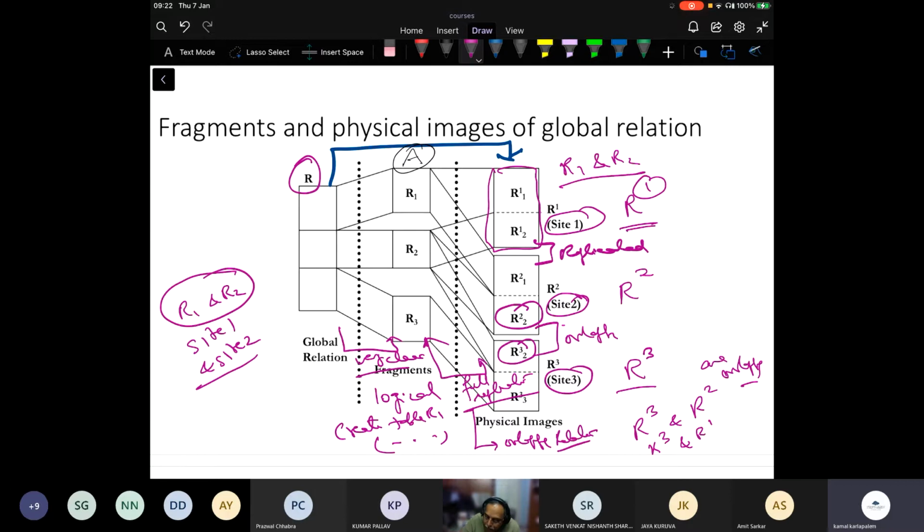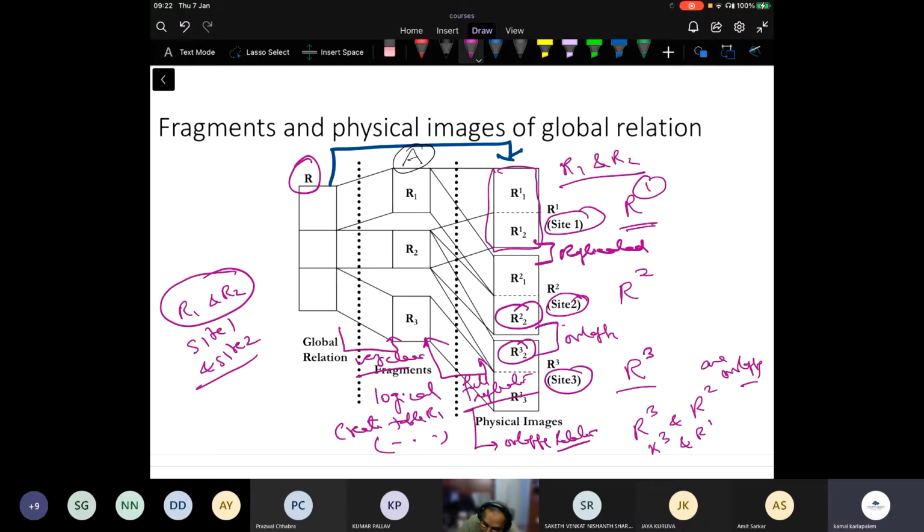So I can always do R1, R2, R1, R2 at multiple sites and get two full replicated copies of R1, R2, or I can do R1, R2 and R2, R3 and get replicated fragments. So therefore, in that context, I get my control over where I want to replicate my data. So this control makes it easier.